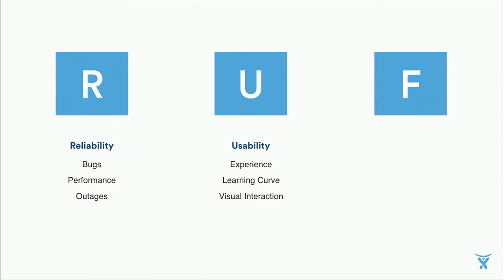Now, our Voice of the Customer team devised a categorization framework to help draw insights from the raw feedback. We're keen to find out whether our customers were disappointed with the reliability of our product, so things like bugs and performance issues, outages, and so on, or with the usability of our products, or with missing functionality, so new feature requests or improvements.